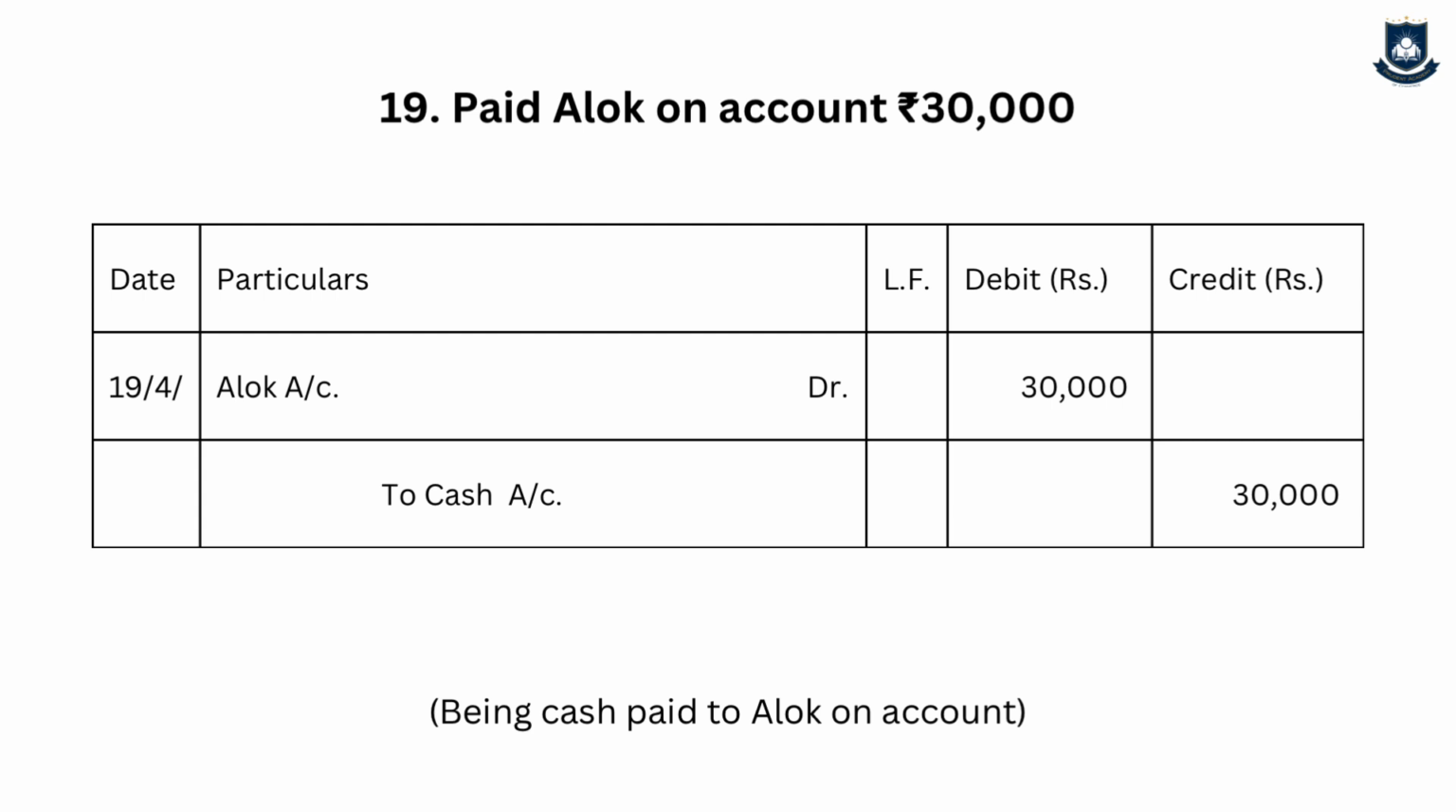Now the logic is Alok is my liability. Since I pay, the liability will decrease, so liability is decreasing, so debit. Cash asset decrease credit, because cash I'm paying, my cash balance is decreasing, so it is credit.